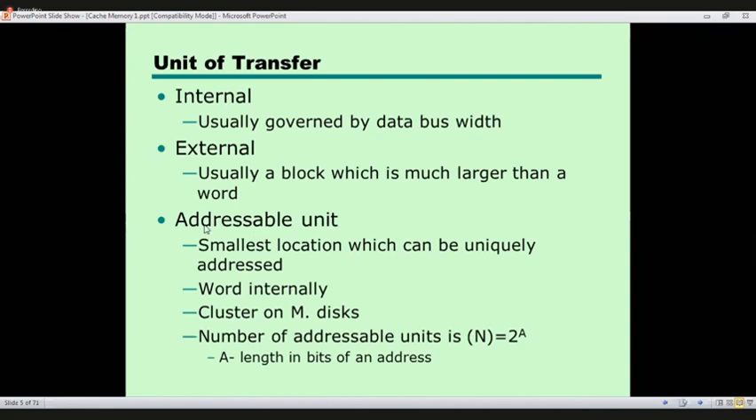So the addressable unit internally is the word. If it is a magnetic disk, then it will be a cluster, right? Several sectors, right?